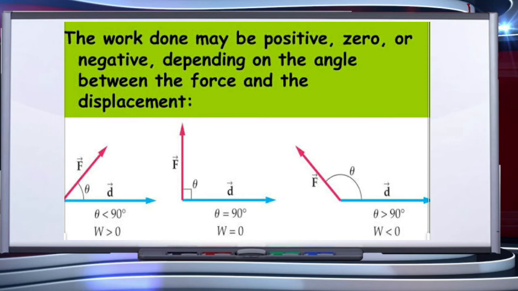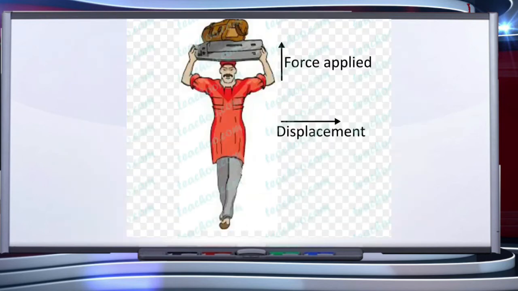We can remember this, that no work is done by the force acting at right angle to the direction of displacement of the object. This we can understand by this picture. A coolie with luggage on his head moves in horizontal direction on a railway platform. The work done by the coolie against the weight of the luggage is zero, because the weight of the luggage is acting vertically downward and motion is along the horizontal direction. As the angle between the force of the weight and the displacement is 90 degrees, the work done is zero.